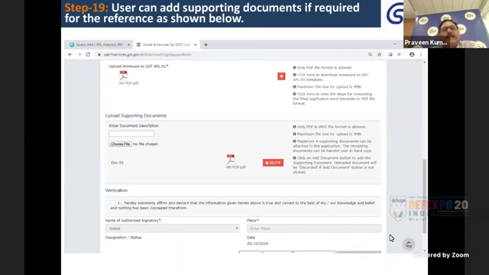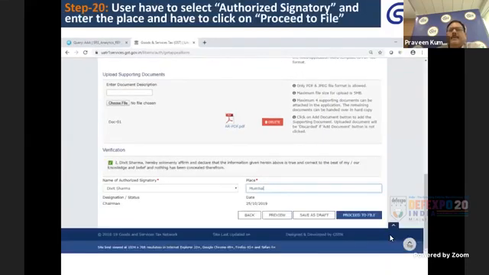In the declaration part, the applicant or the authorized signatory on behalf of the applicant. Please note that the appeal application can only be filed by the authorized signatories of that particular GSTIN. So the authorized signatory of that particular GSTIN has to click on the verification part. Once it is clicked, from the drop down list you have to select, if you have more than one authorized signatory, it will show you the names of the available authorized signatories, and you have to enter the place and proceed to file.